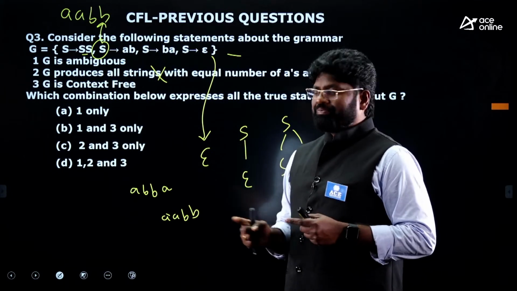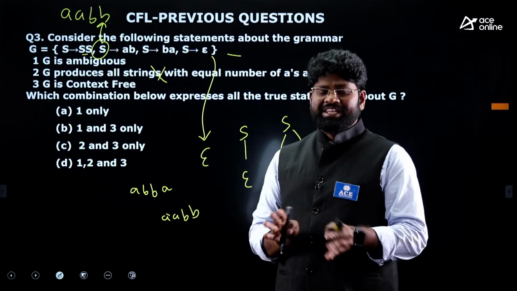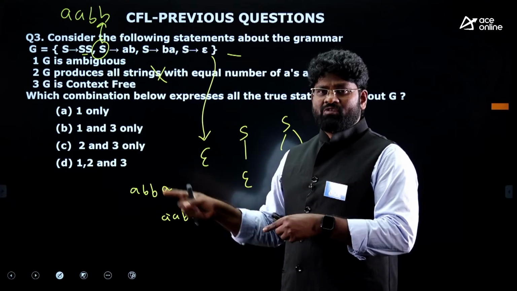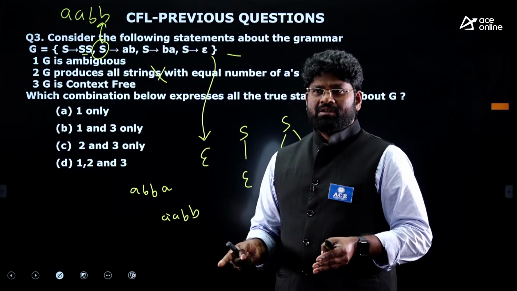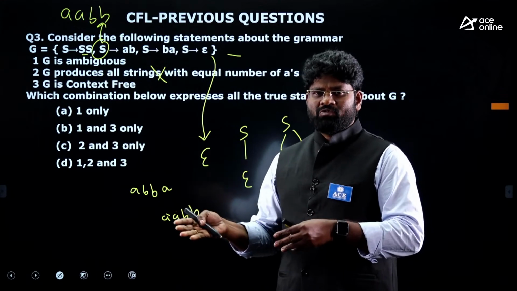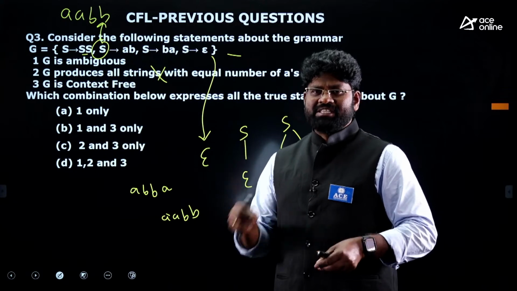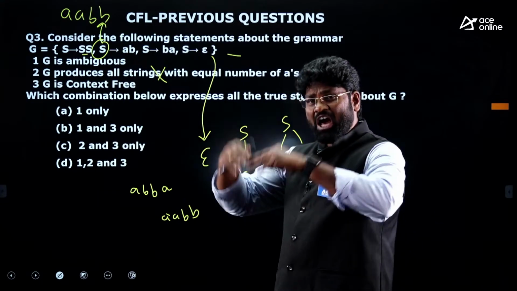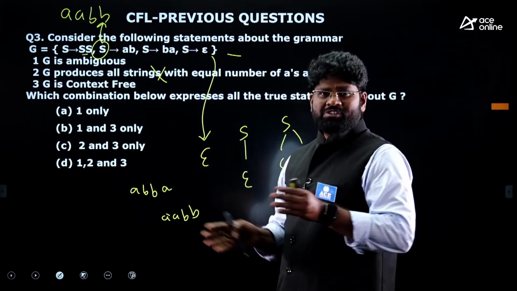But remember, whatever it produces contains equal number of A's and equal number of B's. But that is not equivalent to all the strings you get with equal number of A's and B's. That's a different story. The grammar may produce the strings that have an equal combination of A's and B's. That is not the interest here. Is it producing all possible combinations? That's very, very important. But you can't produce it.